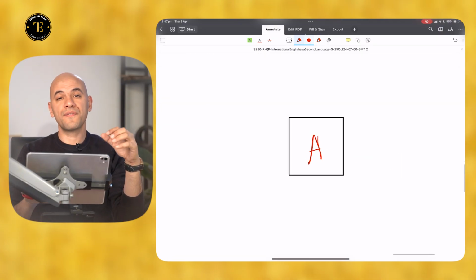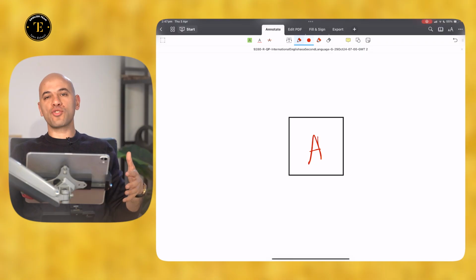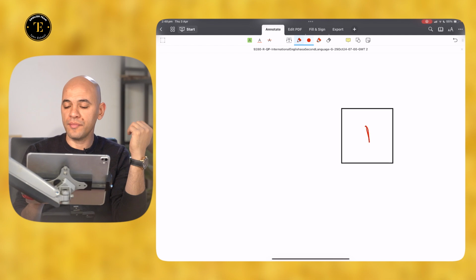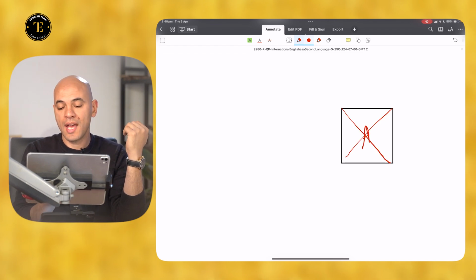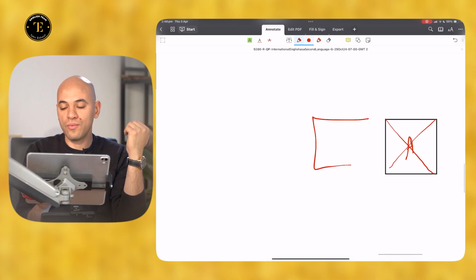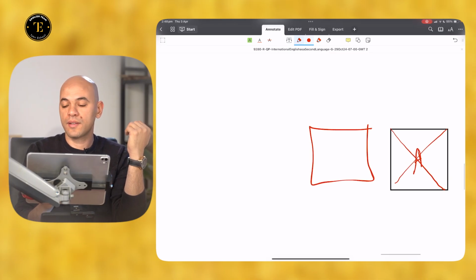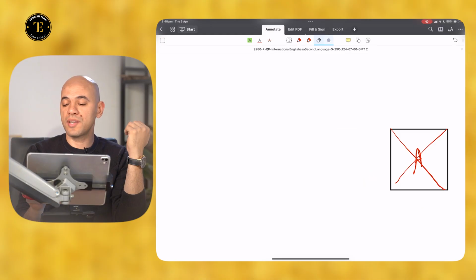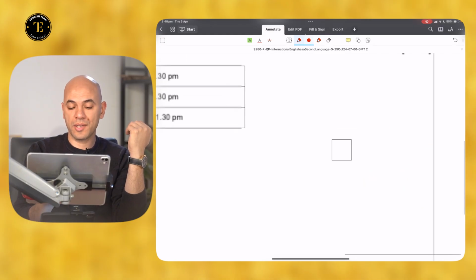Okay. What if you change your mind and want to write a different answer? What should I do? What you need to do is simple. If you change your mind, just cross out your answer like this, draw a square, and write your answer next to it. For example, if your answer is B instead of A, or vice versa. All right? So this is how we answer questions.